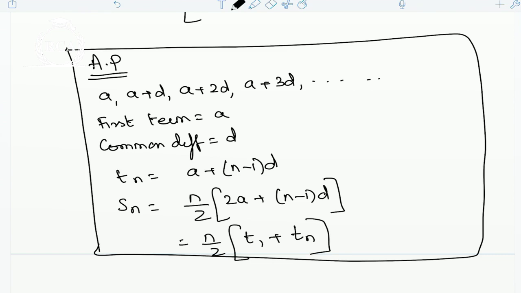I hope you're all copying this. If you're not done with this, you can pause and copy.